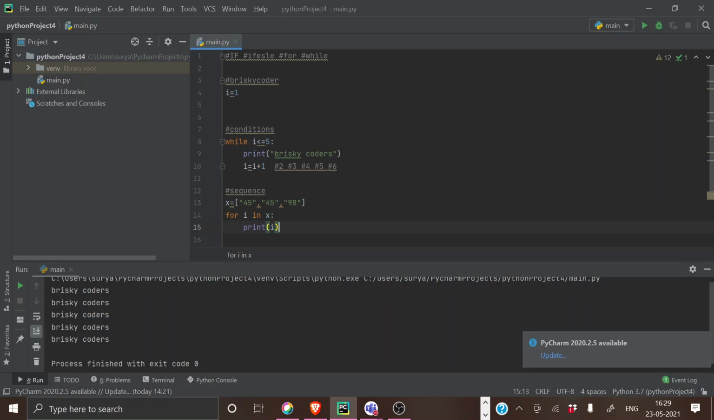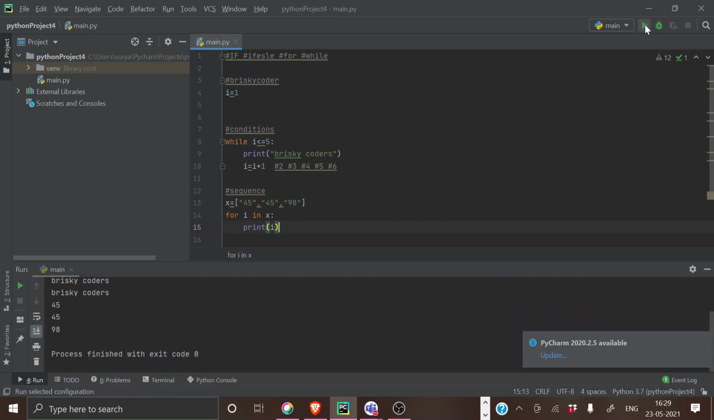45, 45, and 98. So I got 45, 45, 98. So now you don't get confused why we are using I. I can just give the word element instead.